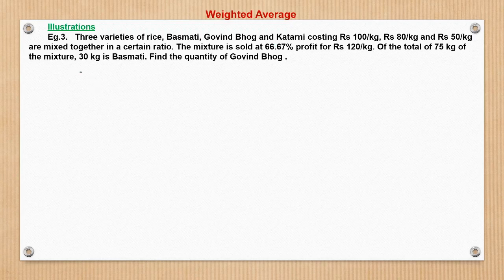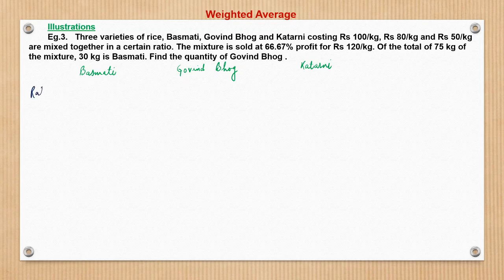We can do it very fast, but just to get through the concepts and the approach, I am doing it here. Basmati, Govind Bhog, and the third variety is Katarni rice, right? So basmati we know.